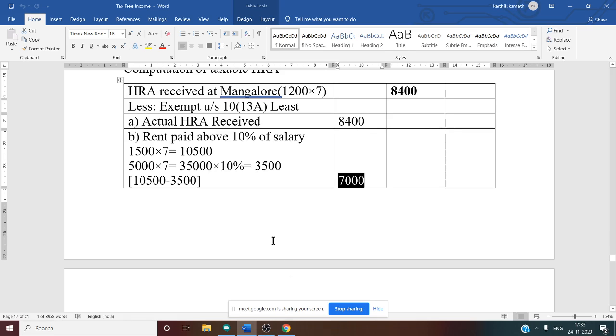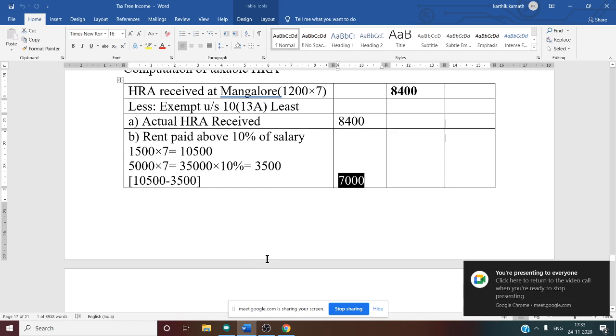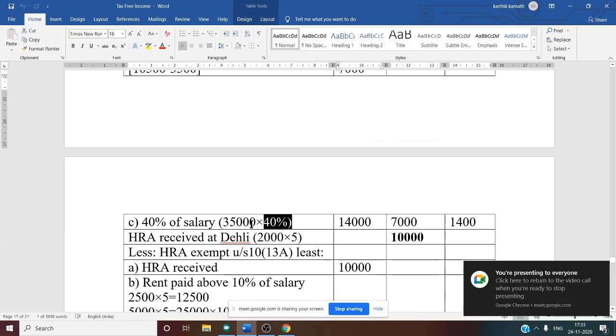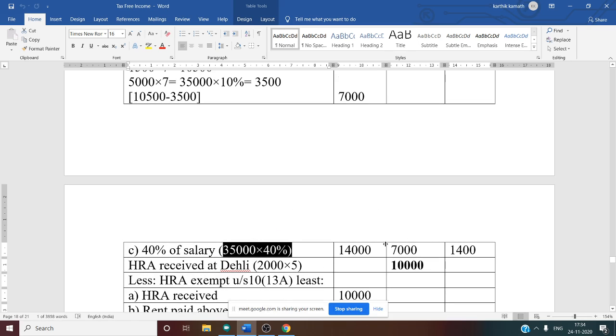Now the third one. Can you tell me whether it is 50% of the salary or 40% of salary? Hanumanta, Anvit, can you tell me? Mangalore, 40%, sir. Yes. So the third one is 40% of salary. Salary means 7 months salary, since in Mangalore he stays in a rented house for 7 months. The 7 months salary we have already calculated, 5,000 into 7, that is 35,000. So 35,000 into 40% you have to do. So what amount will you get? 14,000. So now we have calculated the amount for all three conditions.